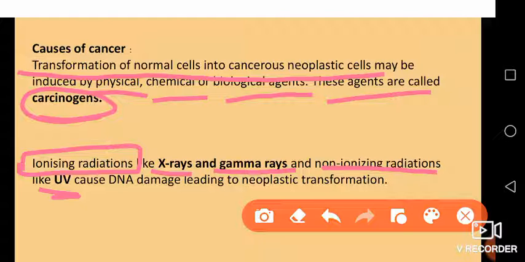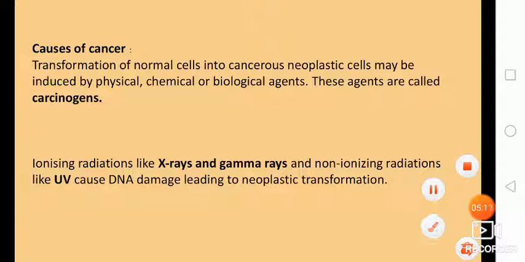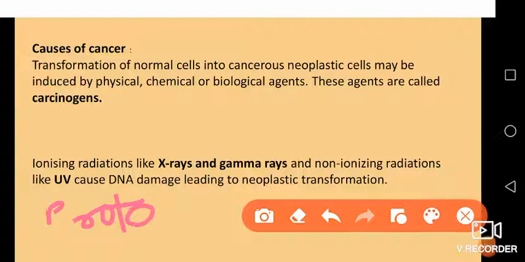What they do, they generally cause DNA damage. By doing DNA damage, they lead to neoplastic transformation. That means again cancerous growth of cells. Also, remember one thing, that we also have proto-oncogenes in our body.